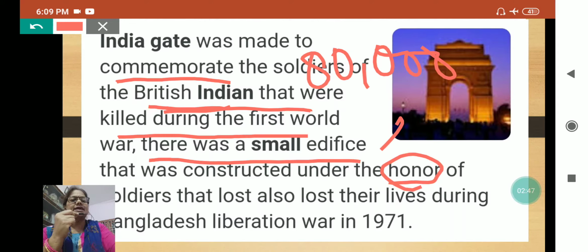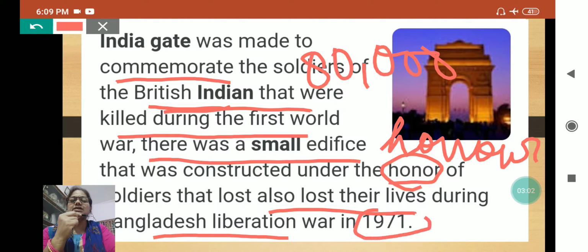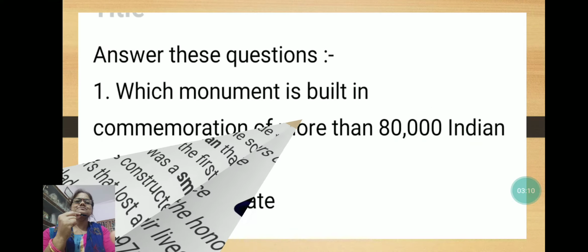There was a small edifice that was constructed in honor of, and here this is also the spelling of honor, HONOUR, okay, of the soldiers that also lost their lives during the Bangladesh Liberation War. The Bangladesh Liberation War was held in 1971, and in honor of these soldiers this India Gate was built.